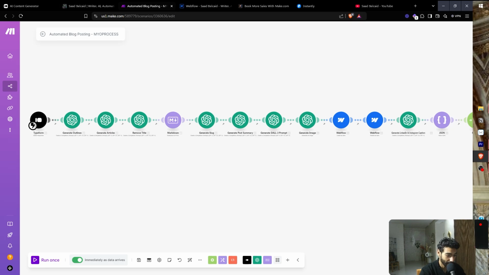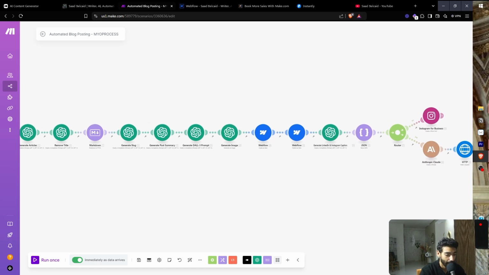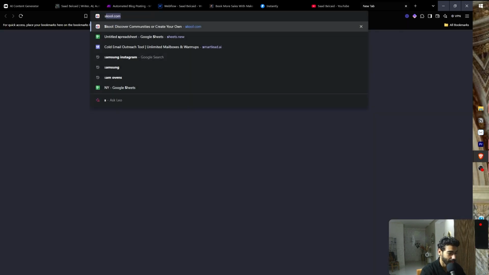We're generating a post summary. And we're also generating a prompt for DALL-E 3 that will generate us an image. So we're like, hey, based on this post summary, generate a prompt because you're a prompt engineer. And then you're gonna generate us an image, and then we're posting on Webflow. I'm just using Webflow because I have a website hosted on Webflow.